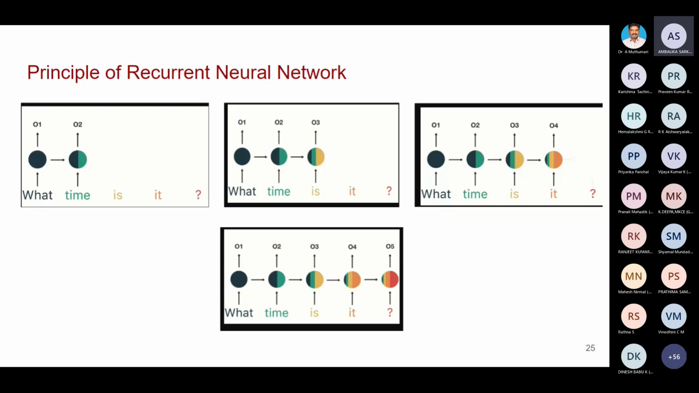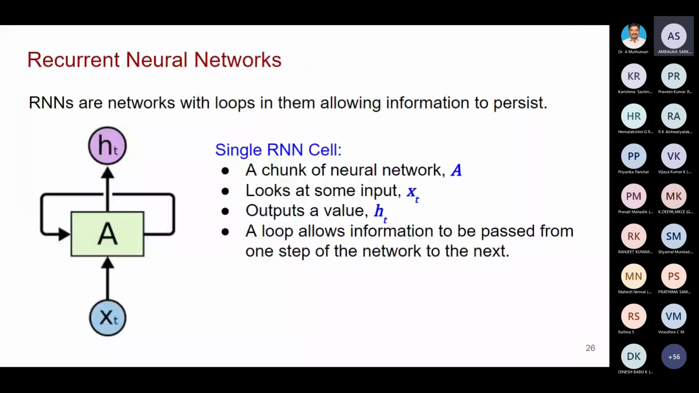Okay, the difference in the principle. If you see recurrent neural networks, this is the structure. Here xt is the input, ht is your output value, and this is your network. This particular block A is your hidden unit. You see it has feedback.